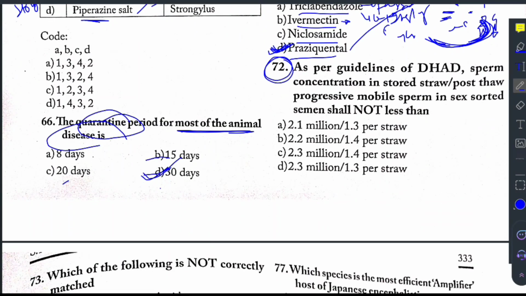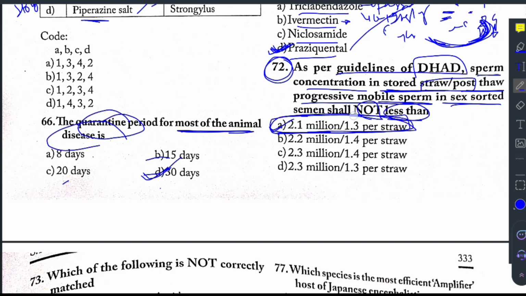Now look at question number 72. As per the guidelines of the Department of Animal Husbandry and Dairying, the sperm concentration in stored straw or post-thaw progressive motile sperm in sex sorted semen shall not be less than 2.1 million per straw. So this is the answer you have to remember. There is nothing much you can do for such questions.